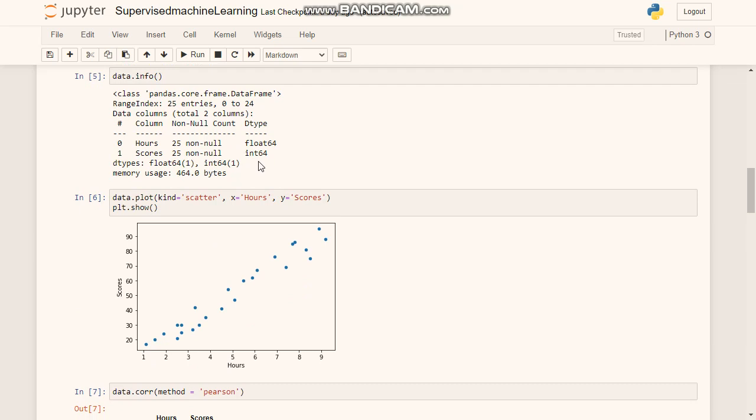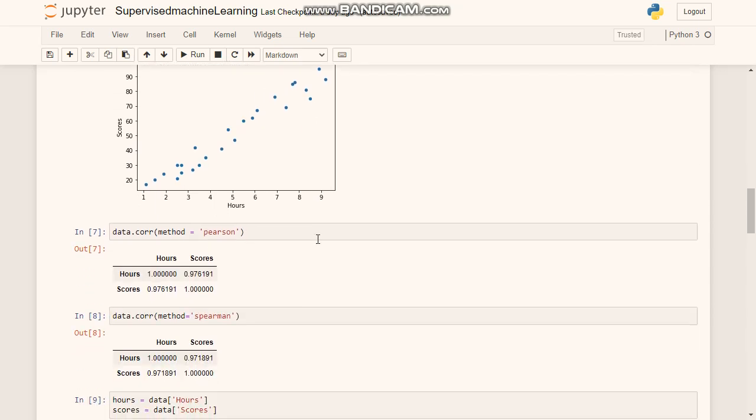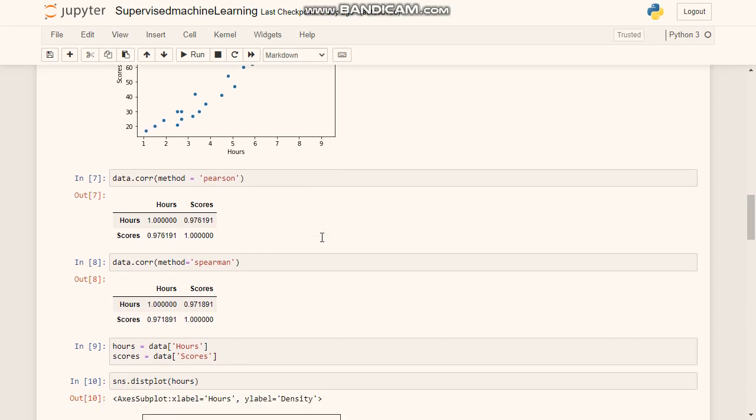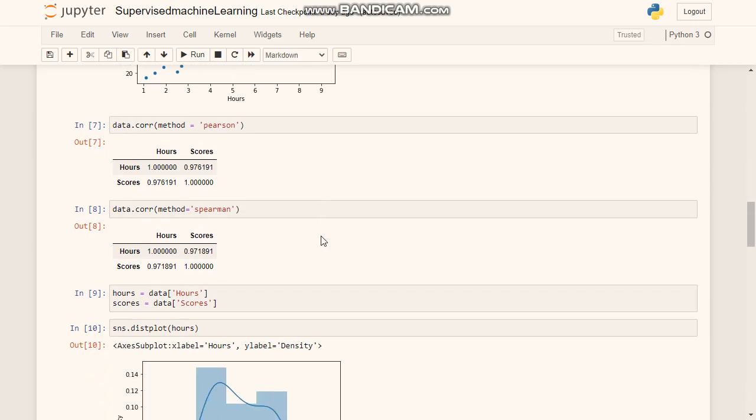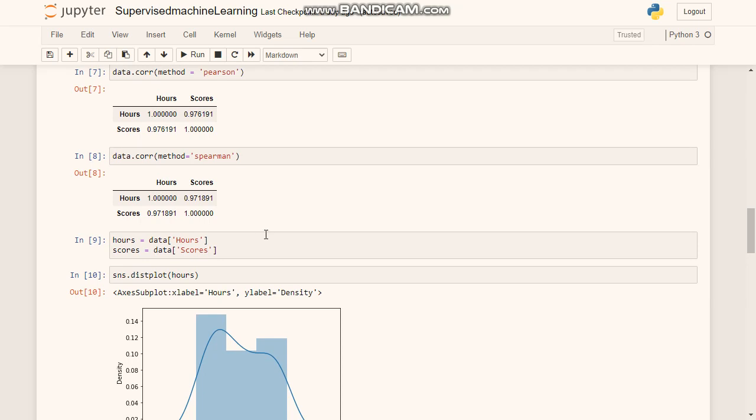So we plot the scatter graph between the two variables, where the number of hours studied is on the x-axis and the score obtained by the student is on the y-axis. From the scatter plot, we can see that there is a fairly linear relation between the two variables. This can be validated with the help of the correlation coefficient. The correlation coefficient we are getting is 0.976, which is fairly close to 1. This means that there is a positive linear relation between the two variables, which implies that if the number of hours increases, then the score also increases.